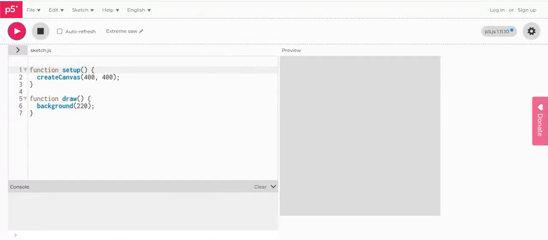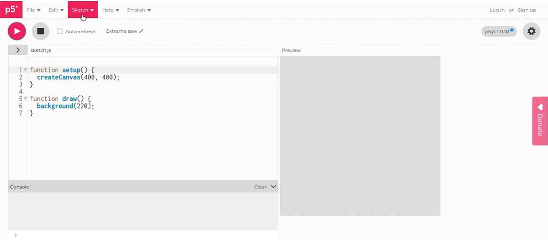In this video, I'm going to be coding in p5.js. So what is p5.js? It is a programming language that provides tools to programmers to create art in the form of interactive websites such as this. Look at all these drop-down menus.